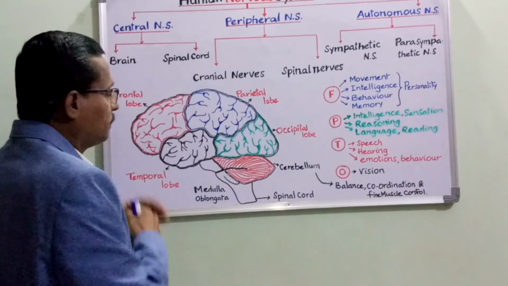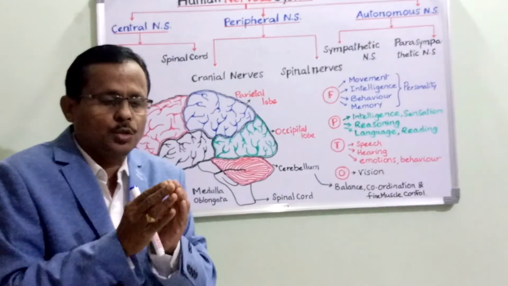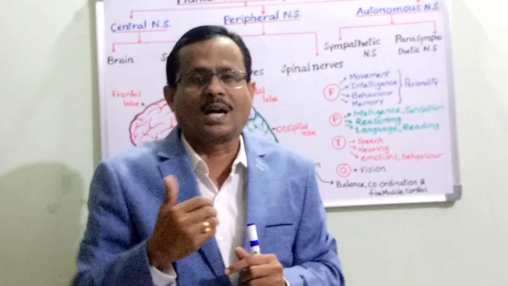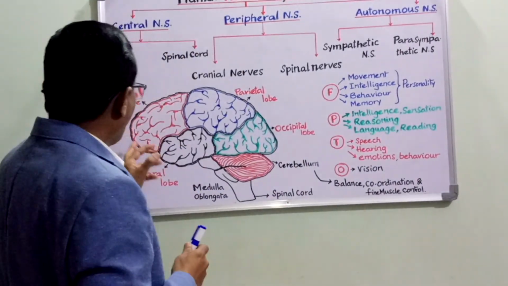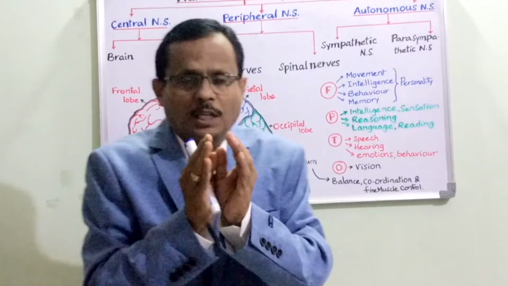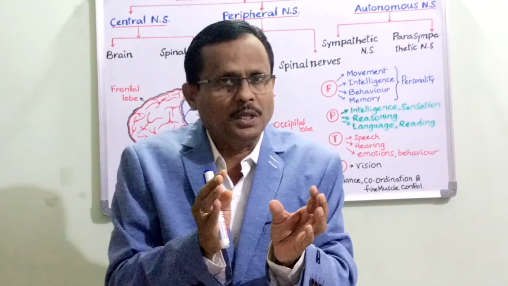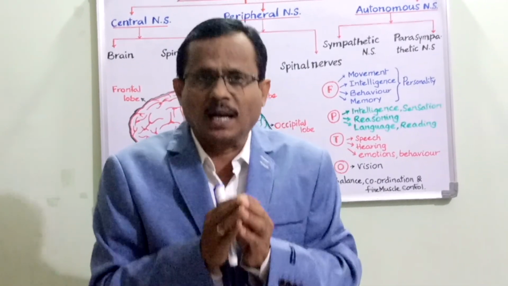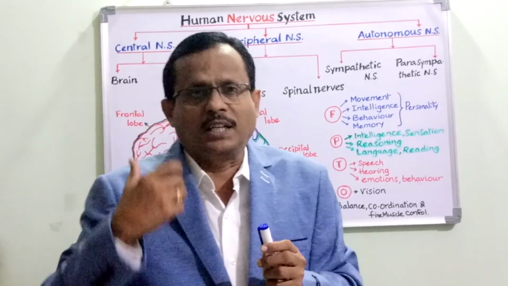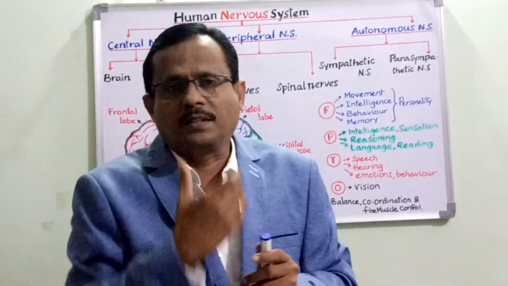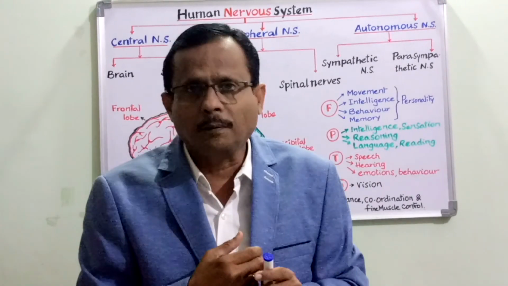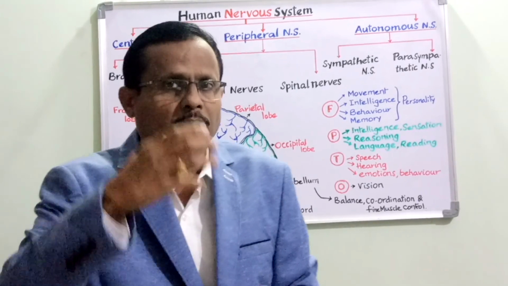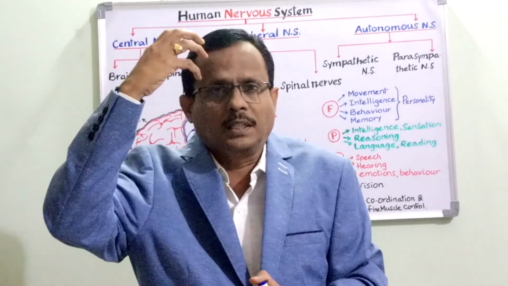Again, this cerebrum is divided into two equal halves, hemispheres, by means of a median longitudinal groove at the center. This median longitudinal groove divides the cerebrum into the left cerebral hemisphere and the right cerebral hemisphere. Research has revealed that the organs located on the right side are controlled by the centers in the left cerebral hemisphere, and the organs lying on the left side are controlled by the neuronic centers in the right cerebral hemisphere.